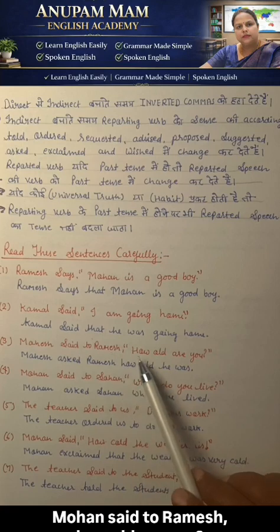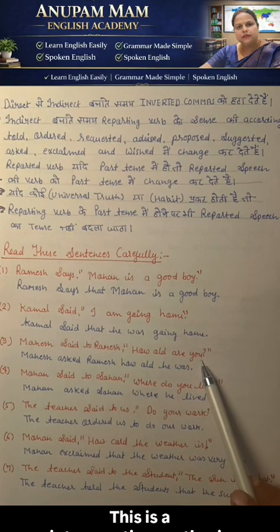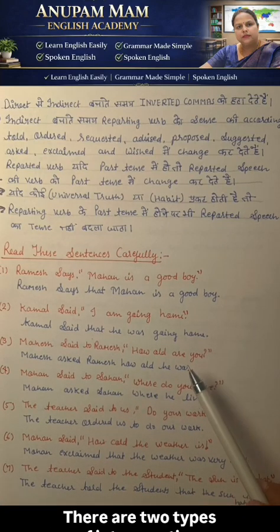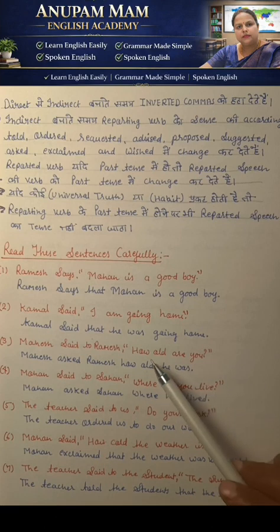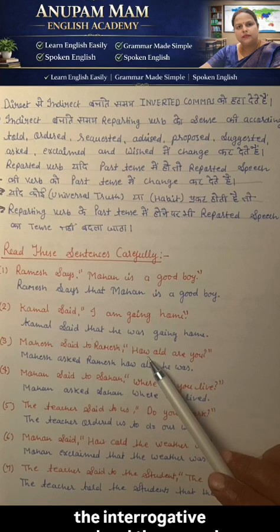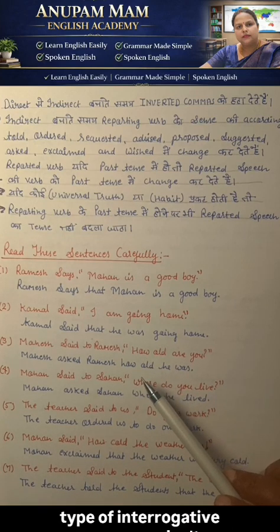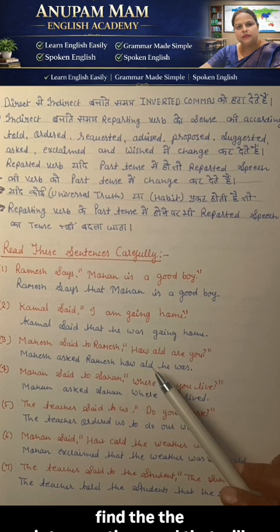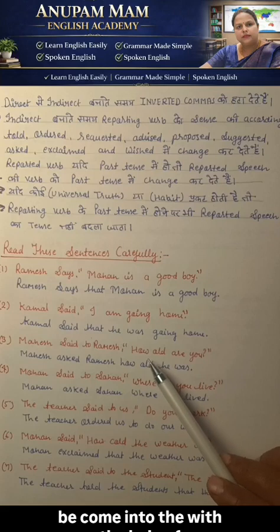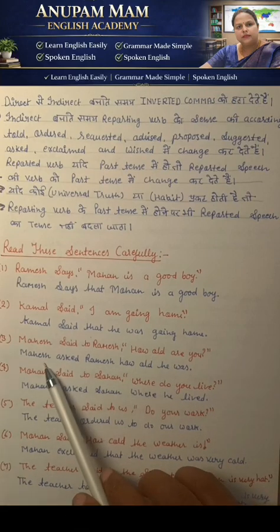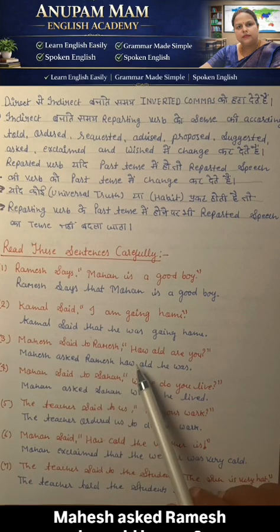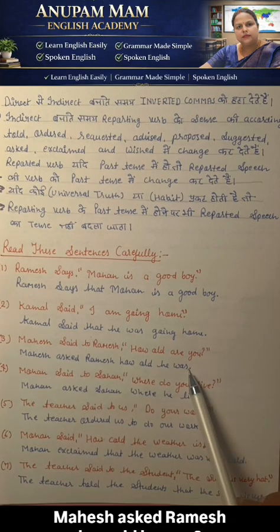Mohan said to Ramesh, how old are you? This is an interrogative sentence. There are two types of interrogative. In the first type of interrogative, we can find the interrogative word. In the second type of interrogative, we don't find the interrogative word; that will come with the help of the helping verb. So here is the first type of interrogative. Mahesh asked Ramesh how old he was.